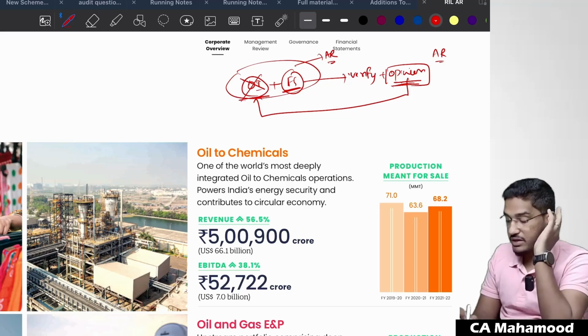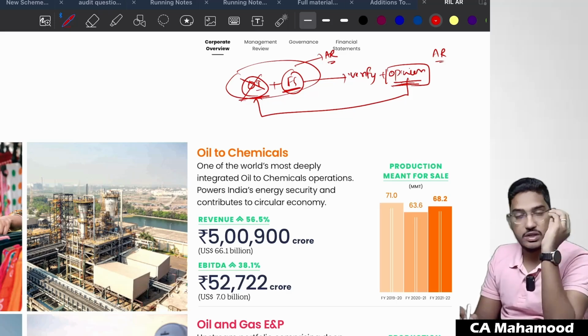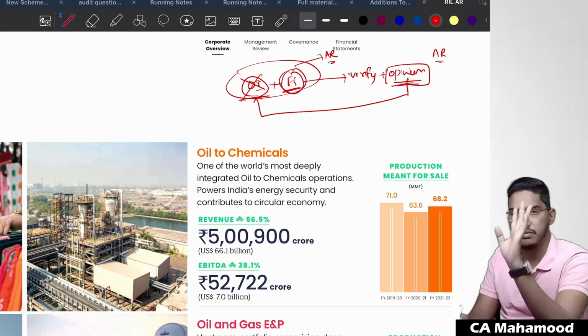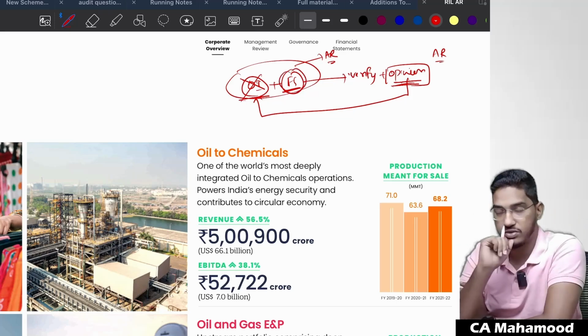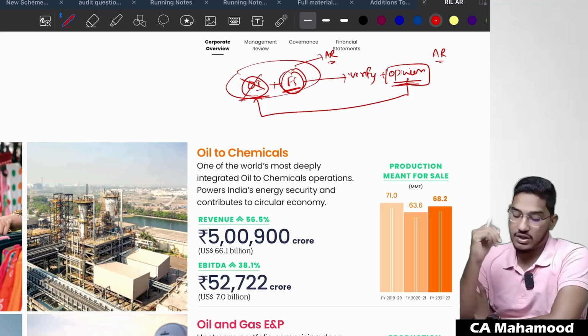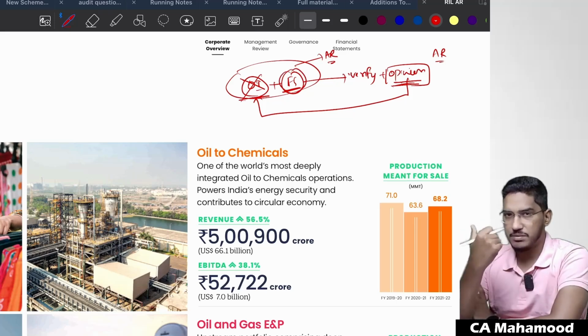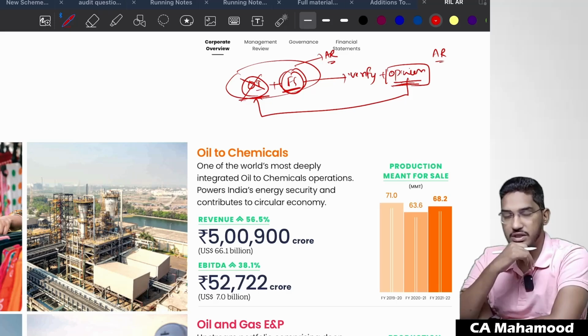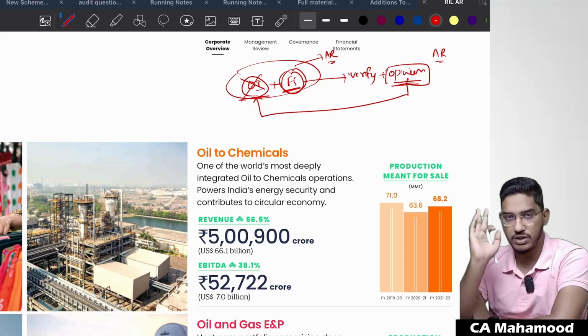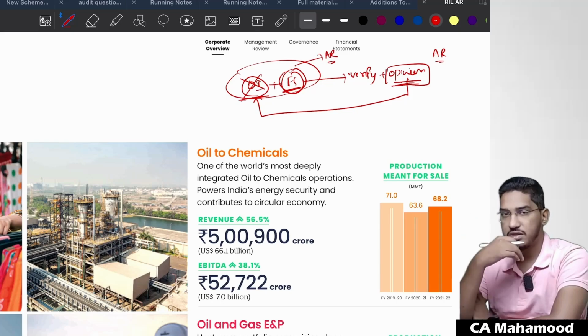Okay, this is clear. You are telling, sir, the auditor's opinion should not have any reference to other information. The auditor's responsibility is completely regarding the financial statements only. Very good. Understood. But do you think the auditor can simply ignore all that other information? Should he not bother about it, not pay attention to it, and concentrate only on the financial statements?